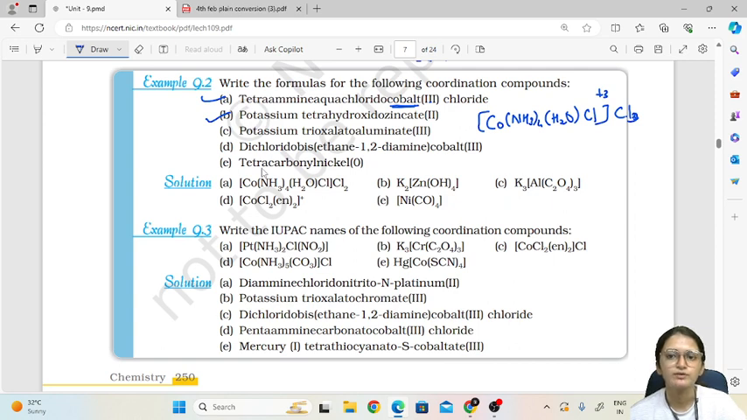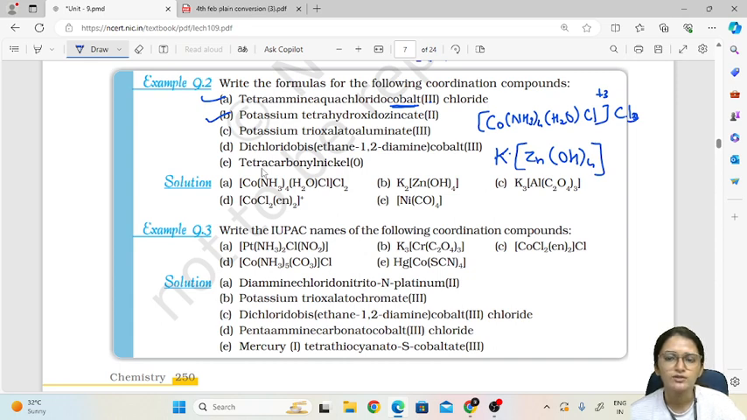So potassium is the counter ion which is outside the square bracket. So potassium, then tetrahydroxo. Hydroxo means OH group. Okay, so tetrahydroxo means OH4, and zincate means zinc. So zinc OH4, and since potassium is positive since it's a metal atom, this will have a negative charge, but how much negative charge, that we have to see.